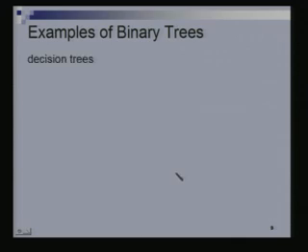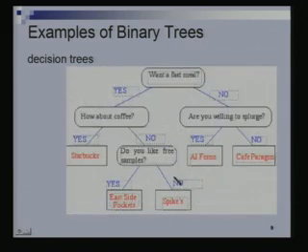Decision trees are another example of binary trees. This is an example that I have taken from a book, so much of it would not make much sense. Maybe Starbucks and Cafe Paragon, you've not come across them, but nevertheless, what's a decision tree? Each node in the decision tree corresponds to some decision you have to make.